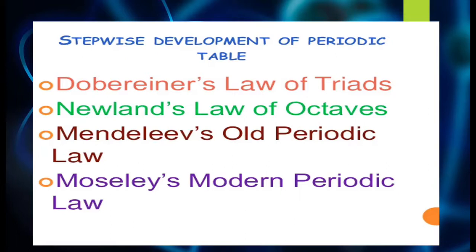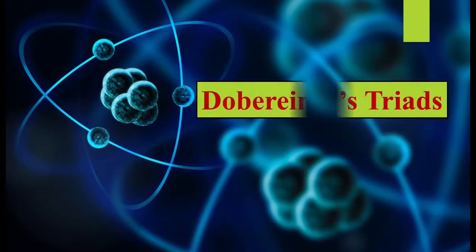Now the first one that we are going to study today is Robinier's triad. When the word triads comes, it clicks in your mind that something related to 3 will be mentioned, right? So that is correct. We'll be learning about that. Let's see what exactly he said.